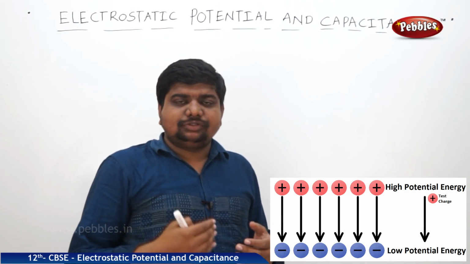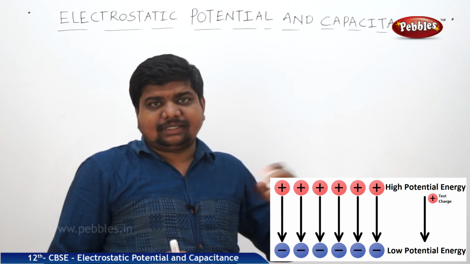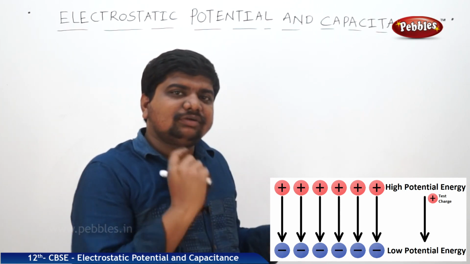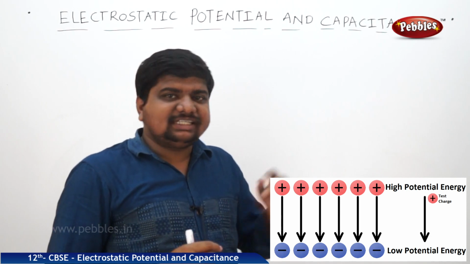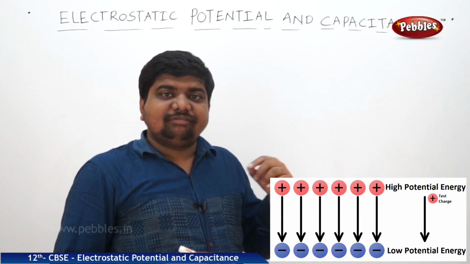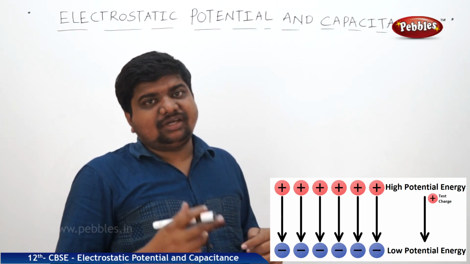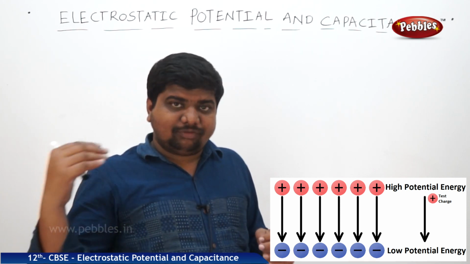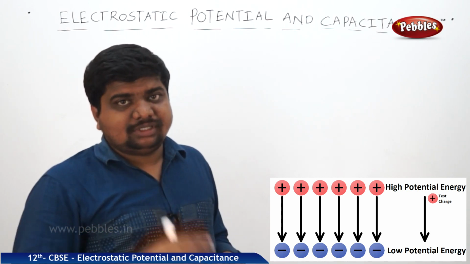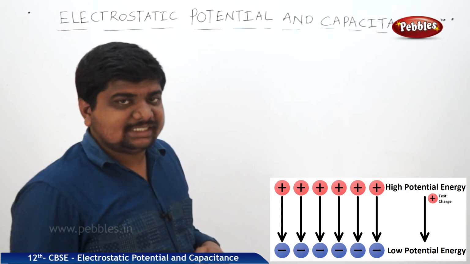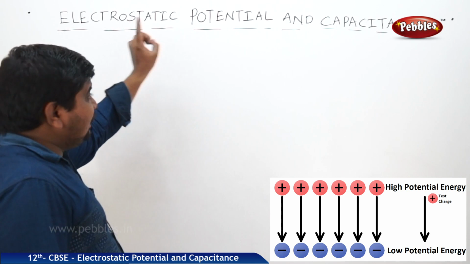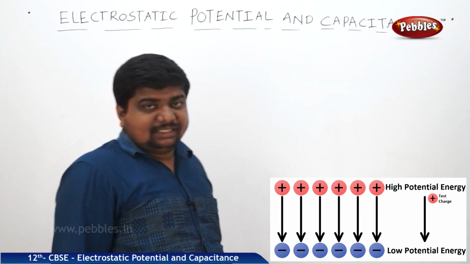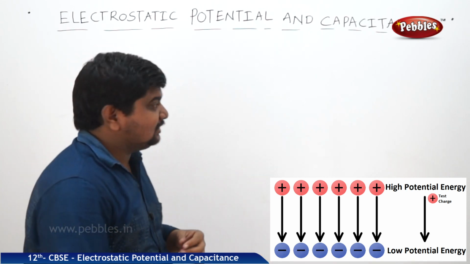Now we are going to start the next lesson according to the given syllabus. In previous lessons we discussed what charge is, the properties of charge, and different ways of charging a body. When a charge is applied to a body, how the charge will distribute over its length, area and volume, and related problems. Now we are going to discuss electrostatic potential and capacitance. This is the second lesson in the syllabus.